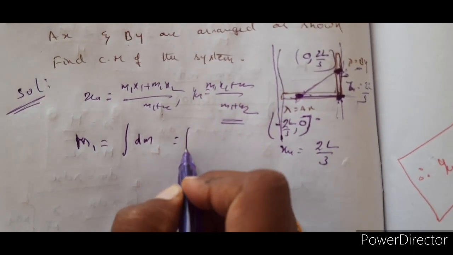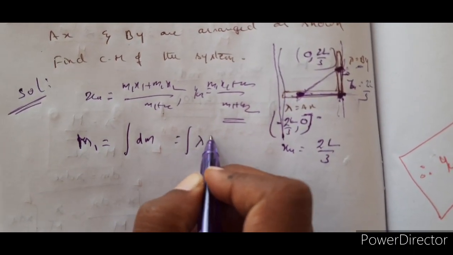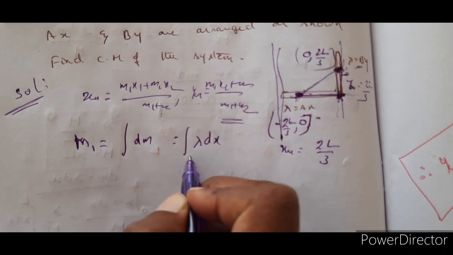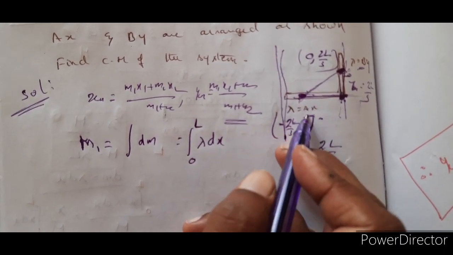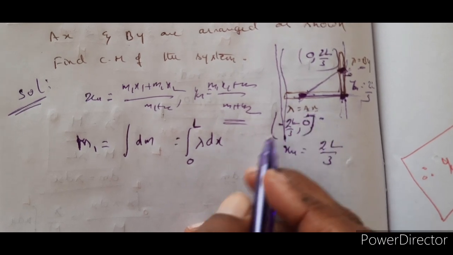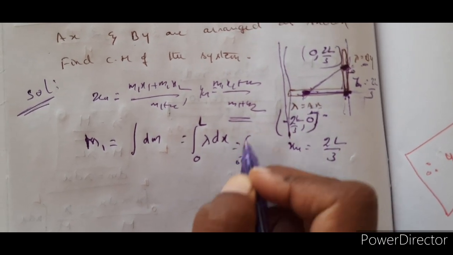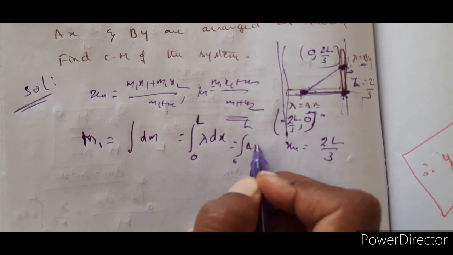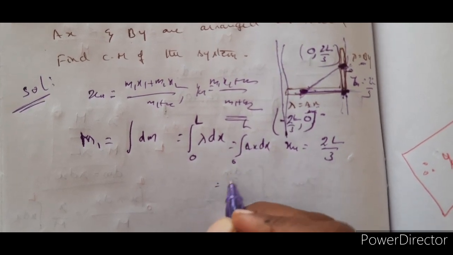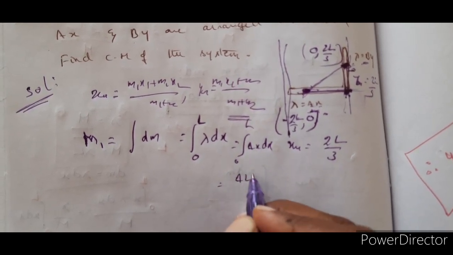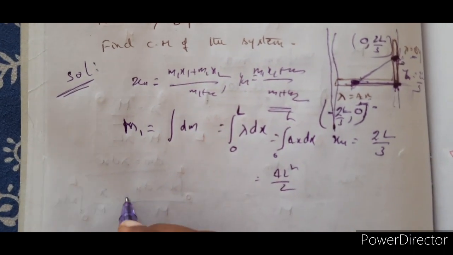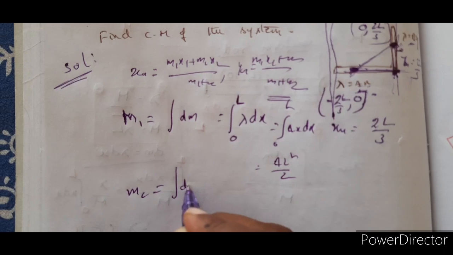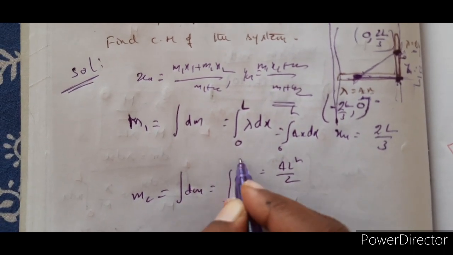Integral dm is equal to lambda dx between 0 to L. What is lambda here? Ax. So integral 0 to L of ax dx is equal to ax square by 2, that is aL square by 2, which is the mass m1. Beautiful. Now mass m2 is equal to integral dm, which is equal to integral from 0 to L.